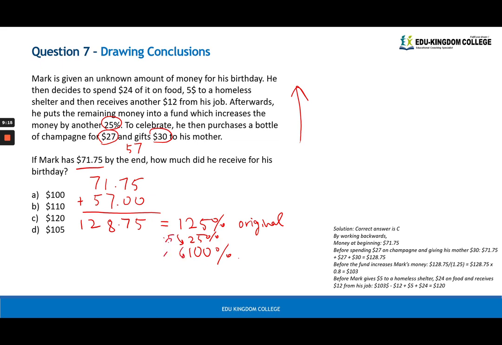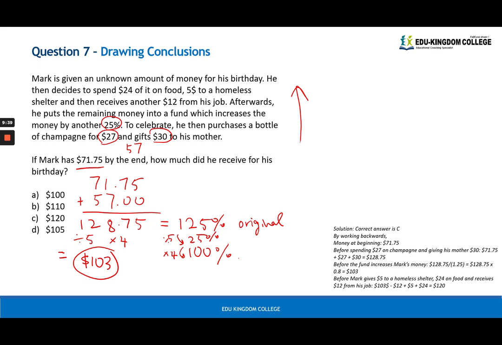I'm going to divide by 5 times by 4. Okay? It's exactly the same. You divide by 5 times by 4, and when you figure that out, you should get $103. Okay? So that is the money he had before the fund.